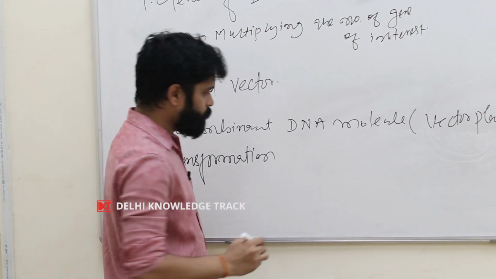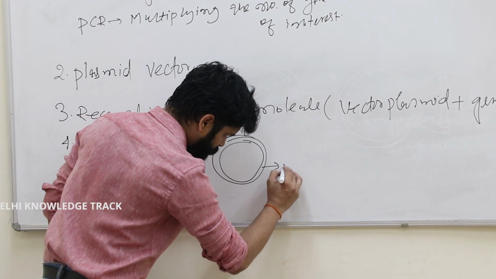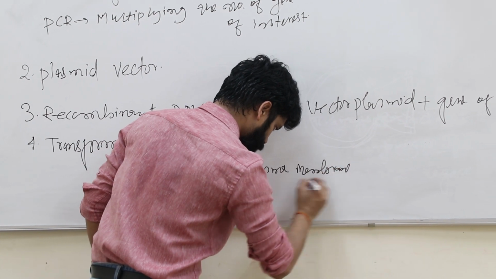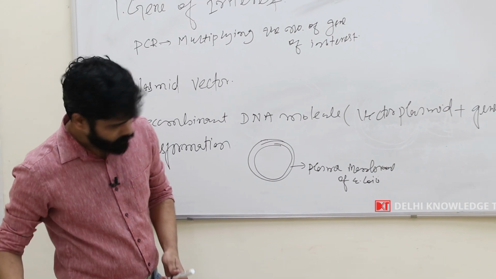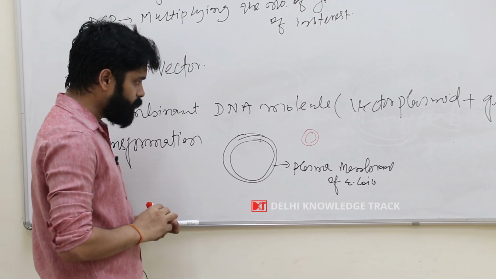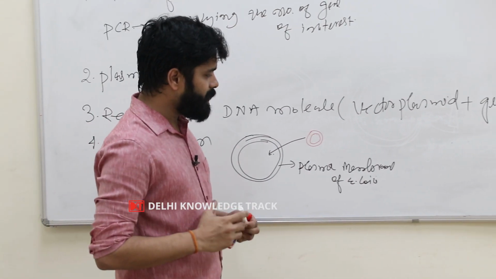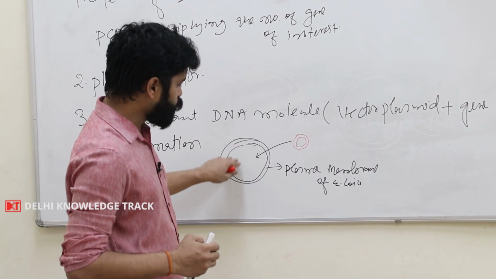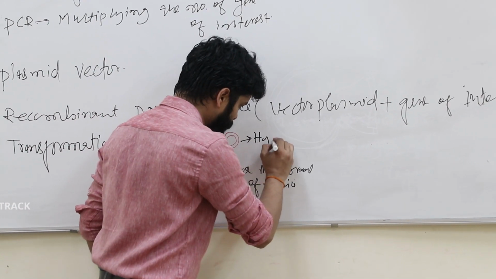For the transformation, we know that this is an E. coli cell, and this is the plasma membrane of the E. coli cell, and if this is your recombinant molecule and you want to send it into the E. coli, we generally can't simply send this recombinant DNA molecule into the E. coli cell, because the recombinant DNA molecule is hydrophilic in nature.